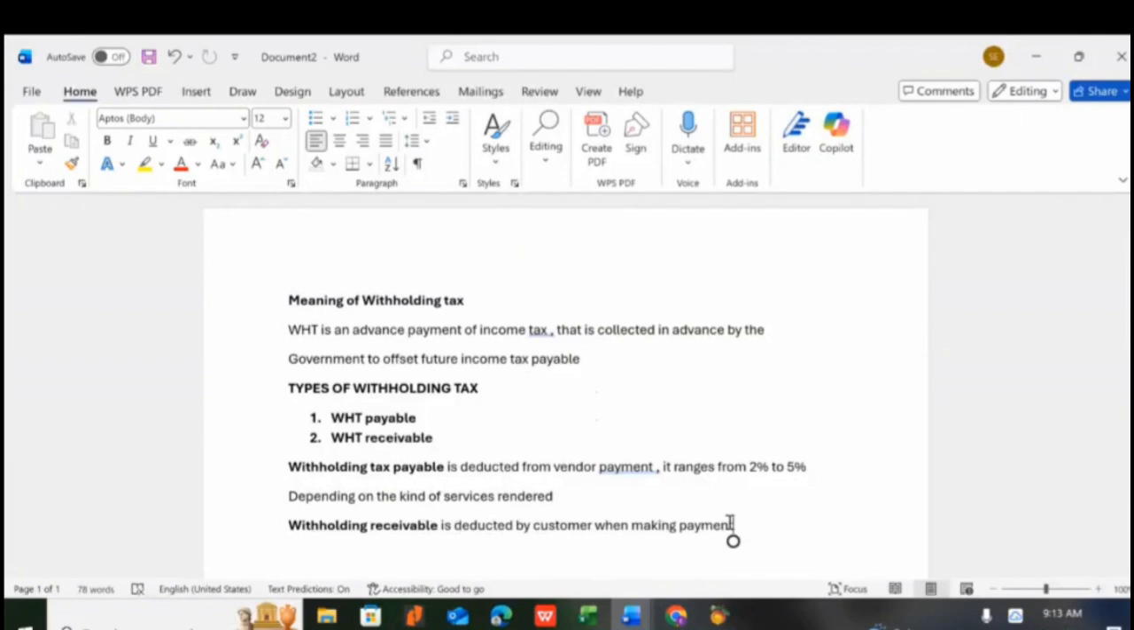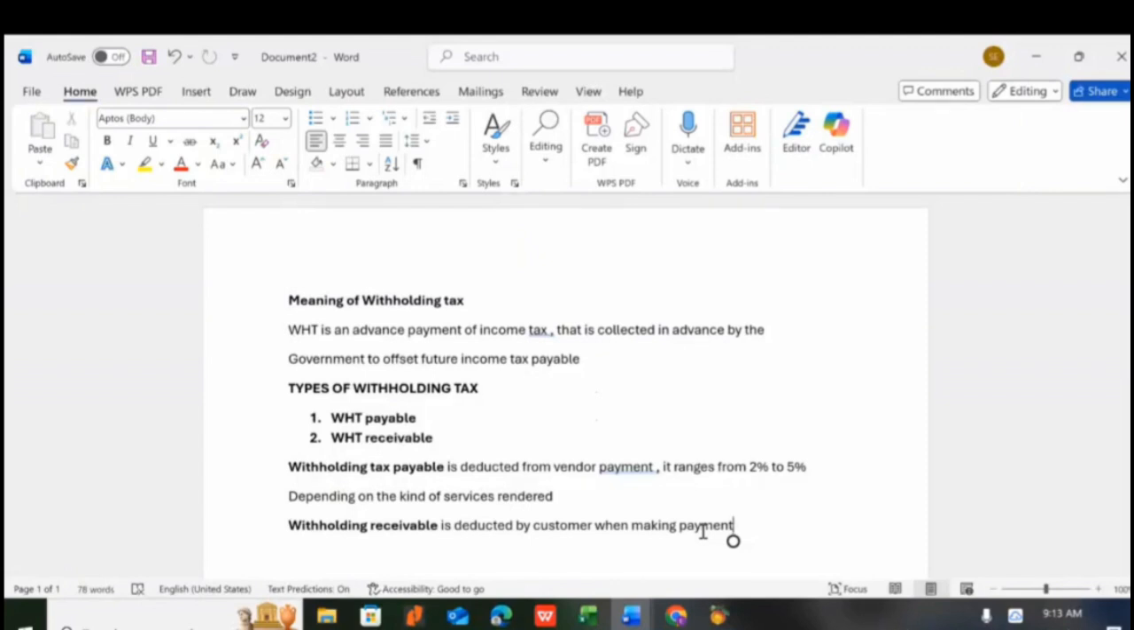When customers purchase your goods and services and are paying you, they are expected by the law, by following due process, to deduct between 2 to 5% of the amount they are paying to you. They're expected to deduct it, which is legal, which is right under the law.